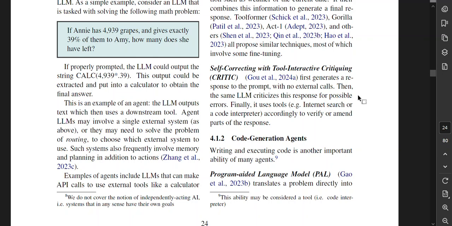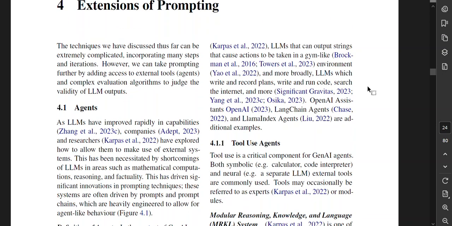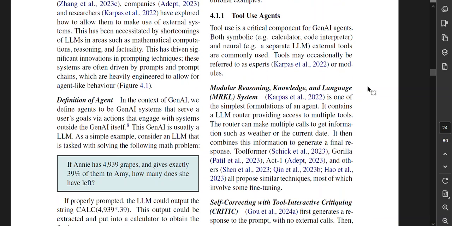Such systems also frequently involve memory and planning in addition to actions. Examples of agents include large language models that can make API calls to external tools, like a calculator, large language models that can output strings that cause actions to be taken in a gym-like environment, and more broadly, large language models which write and record plans, write and run code, search the internet, and more. OpenAI assistants, OpenAI LangChain agents, and Llama Index agents are additional examples.